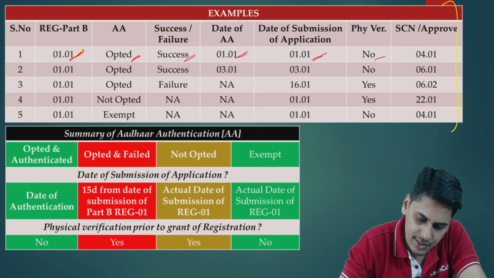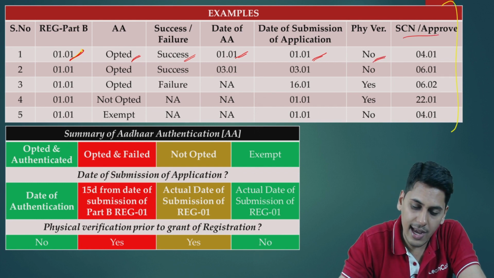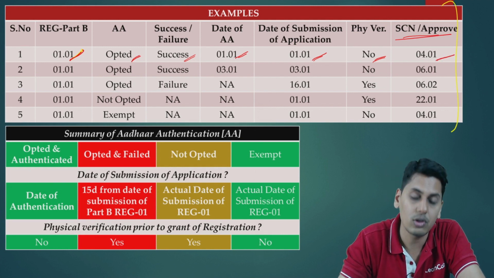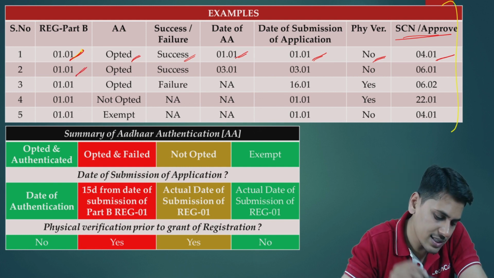Whether physical verification is required? The answer is no. The reaction time available with the officer, either to serve a show cause notice or to approve it, is 4th of January. 3 working days. Application submitted 1st January.